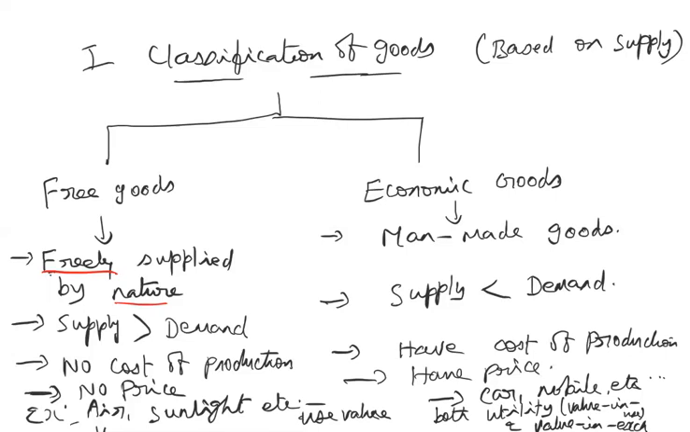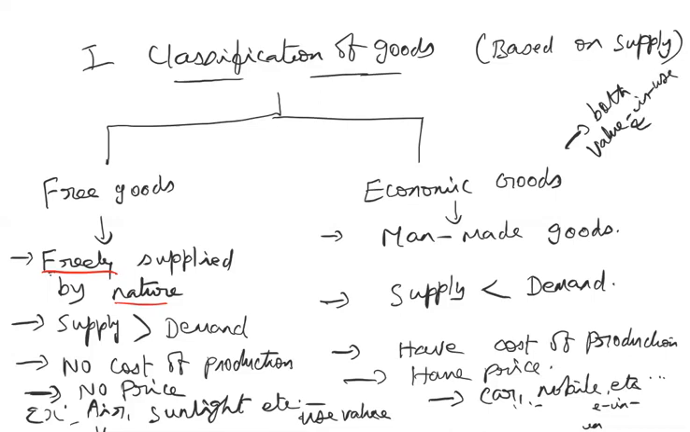I'll just write here. So economic goods have both value in use as well as value in exchange. That is, these commodities can be exchanged for other goods, or these commodities can be exchanged for money. Whereas that is not possible in the free goods, since they are freely or abundantly supplied by nature. But still, they have tremendous utility to mankind. So they have only the use value or the value in use.